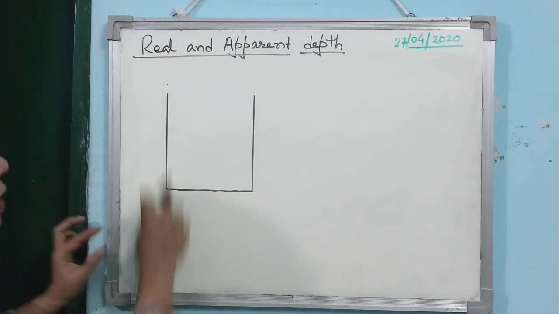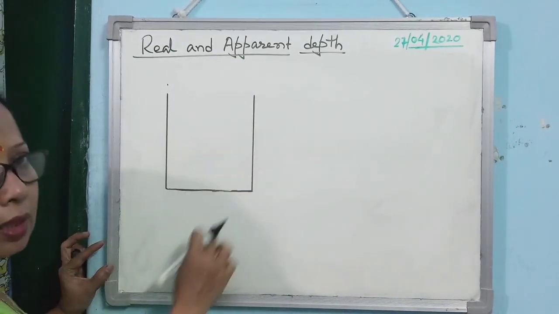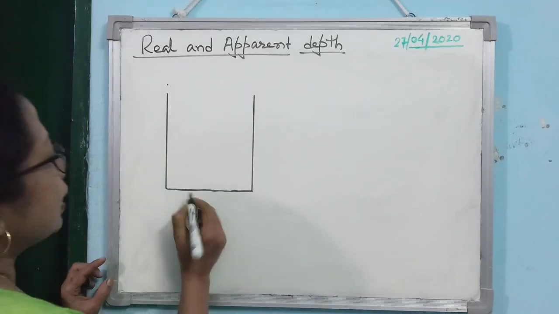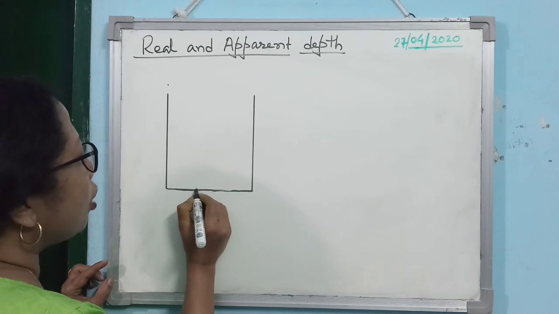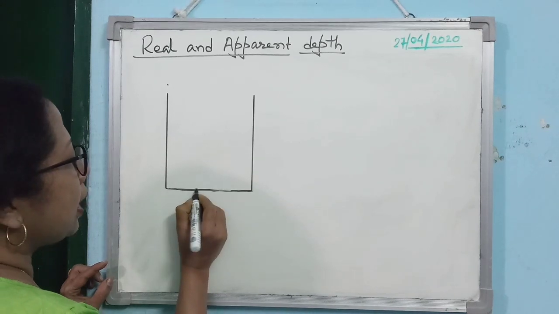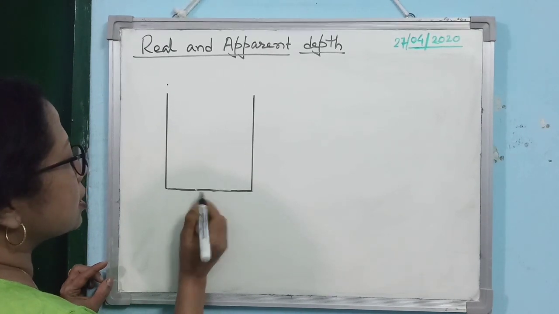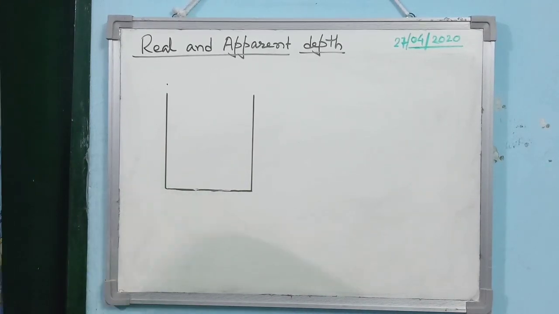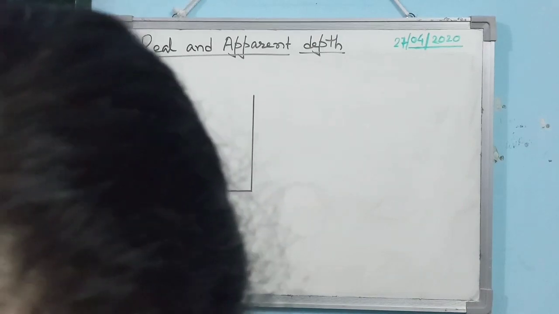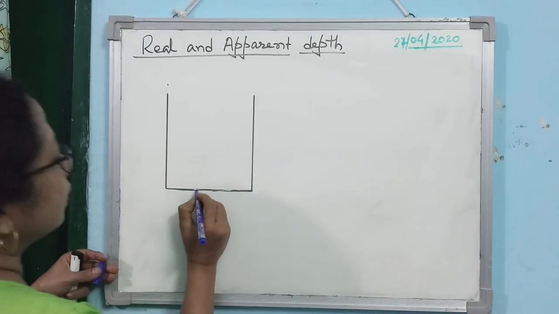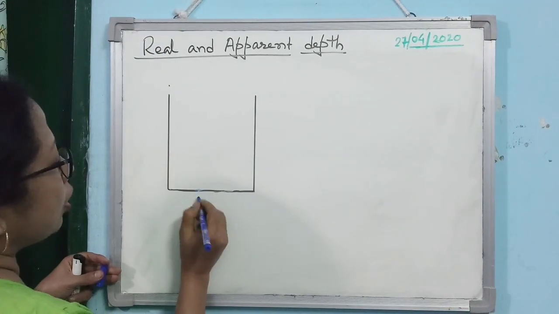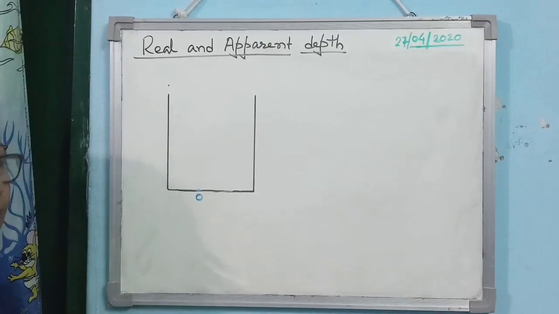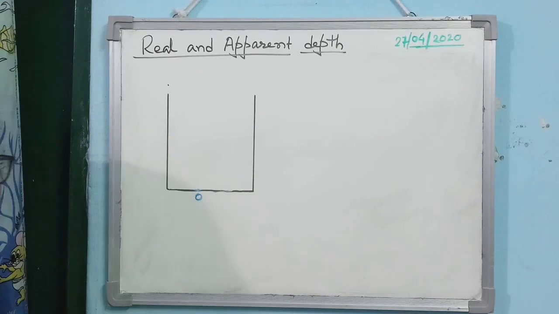What is the experiment? Just take a clear, steel glass, which means it is not transparent, it is opaque. Then you put a coin or an object at the bottom of the glass. So let us consider you have kept one object at the point O. This is the object, I have marked it in blue color.